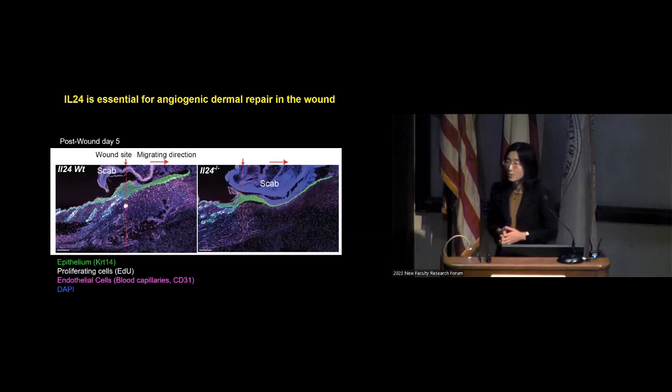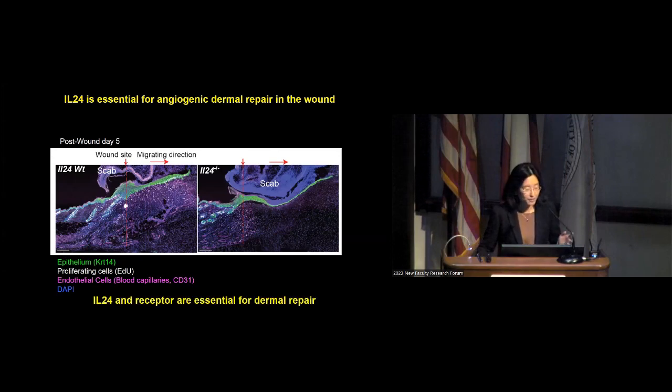What happens when we don't have IL-24? We generated IL-24 knockout mice. As you can compare, wild type versus knockout in the healing wounds. The green labeled epithelial stem cells try to migrate into the wound bed to close it, and accompanying this is a robust dermal proliferative response, including angiogenesis.